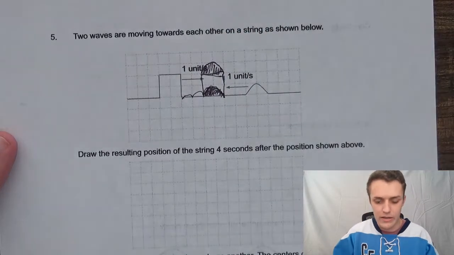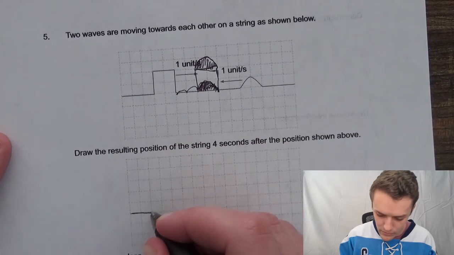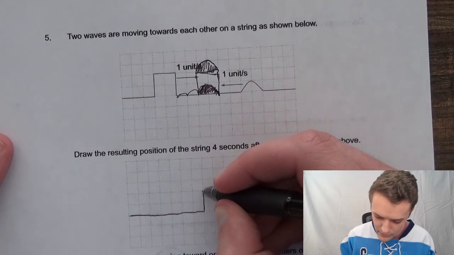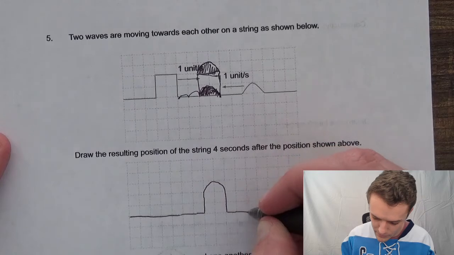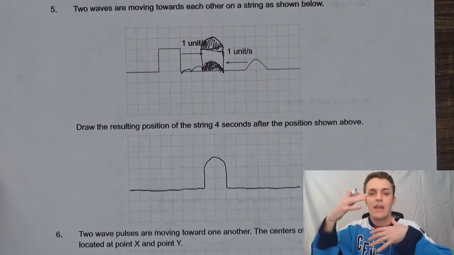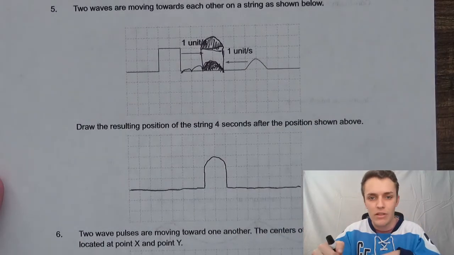So if we're drawing it down here in the box, on the bottom, we draw here, meet in the middle, and it looks like this. Square, with a little house, hump on top of it. Boom. Right? They're adding together. You're adding the hump on top of the square. That's all that's going on here.